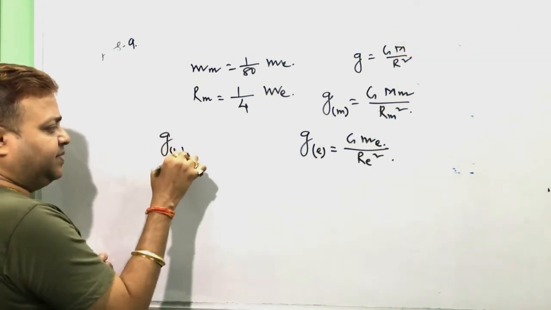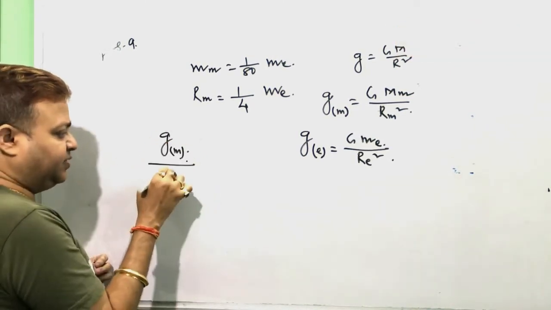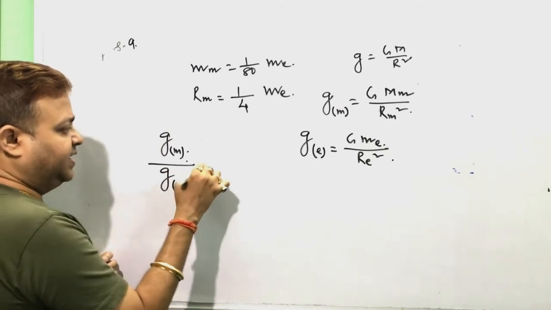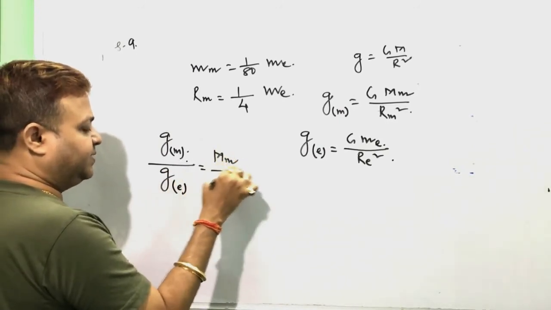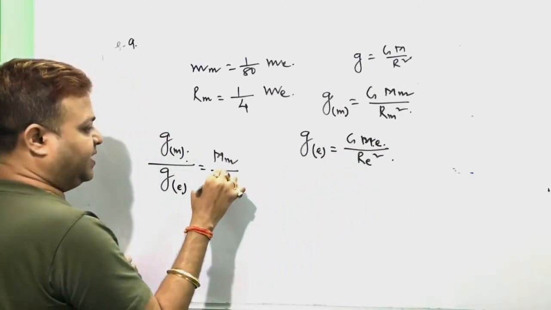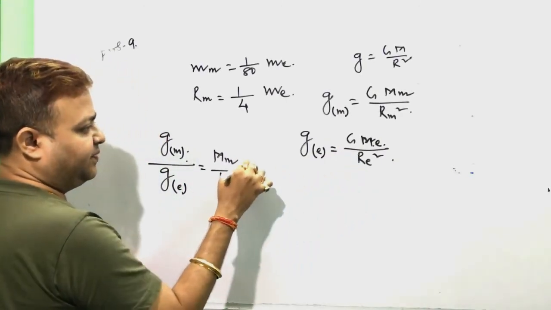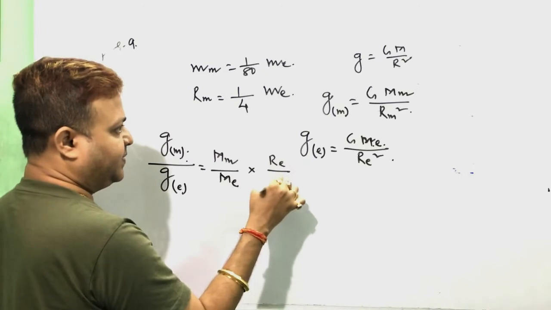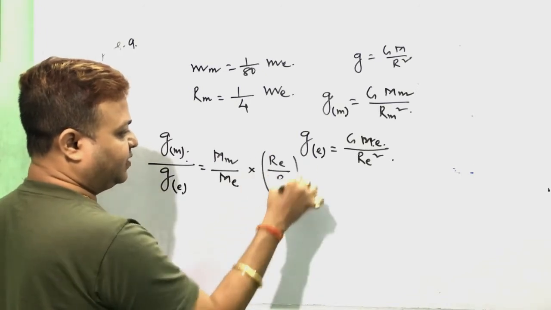The ratio of acceleration due to gravity on the moon surface to the earth surface equals mass of moon by capital M mass of earth into radius of earth by radius of moon whole square.